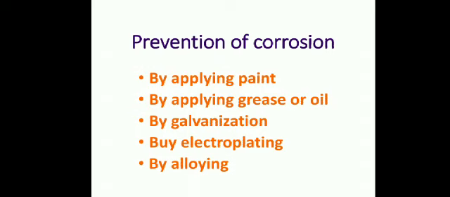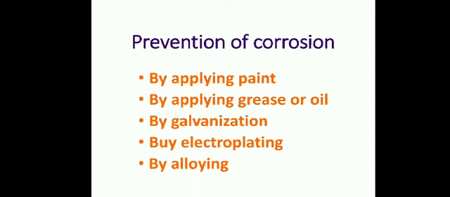Then next is electroplating. That means coating a layer of one metal on the surface of another, and with the help of this electroplating method we can prevent the corrosion of metal. Now the last one is alloying.